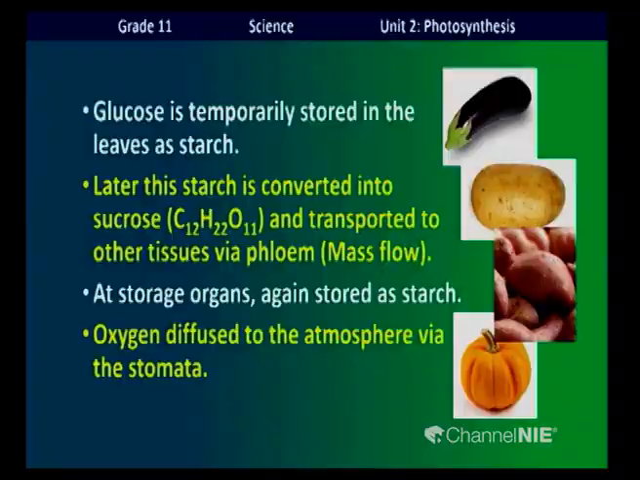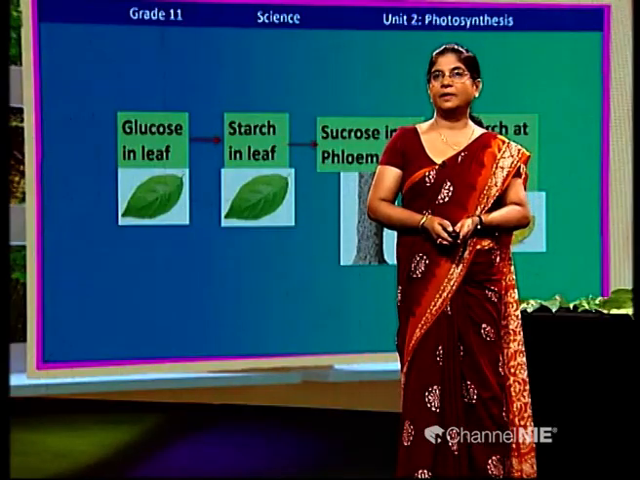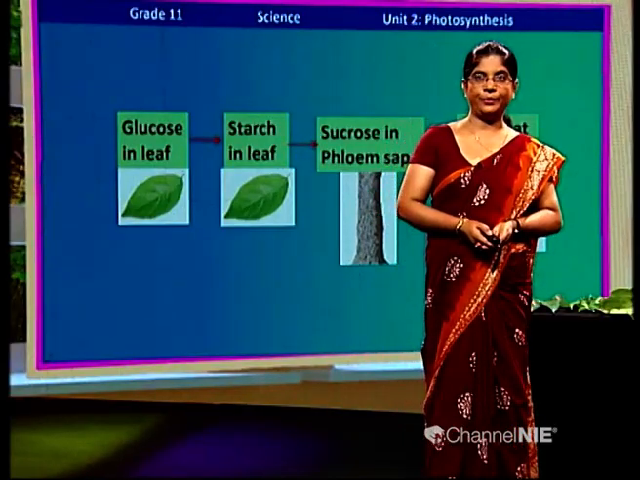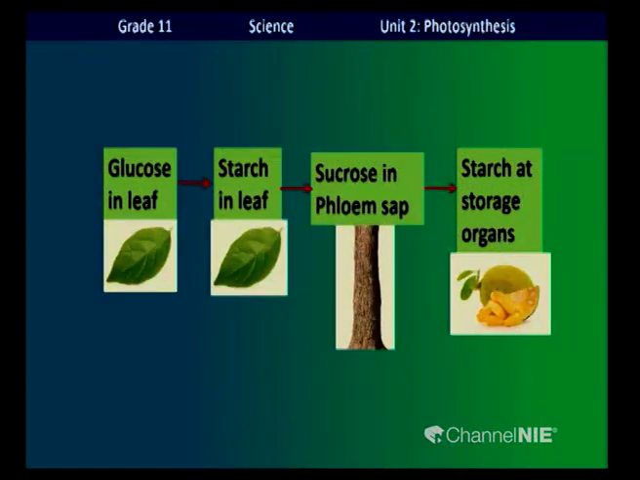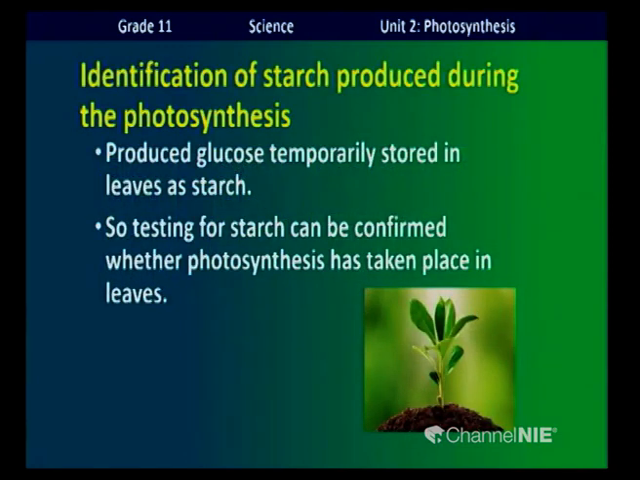Now, this is a summary. Glucose in leaf, starch in leaf, sucrose in phloem sap, then starch at storage organs. Identification of starch produced during photosynthesis.